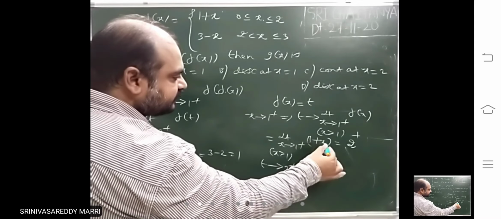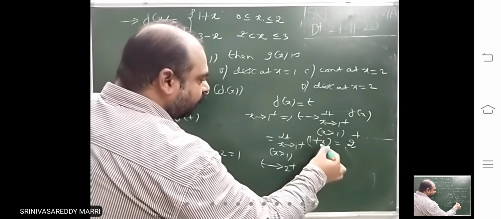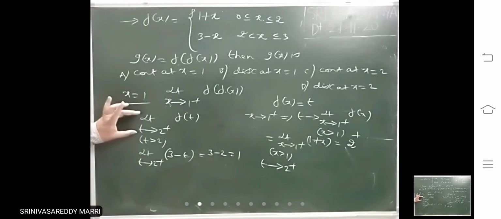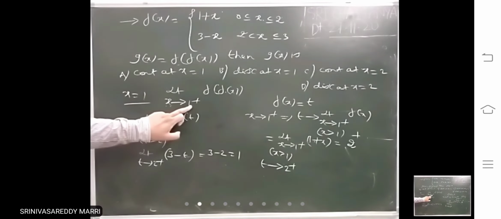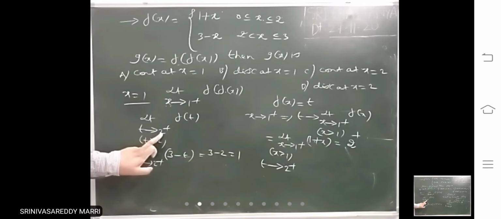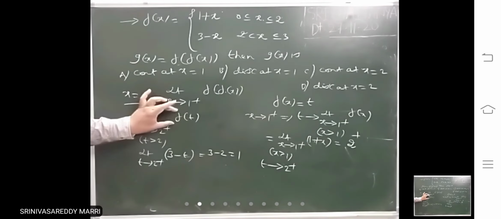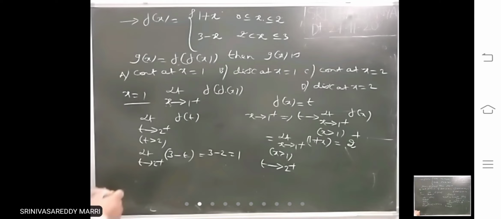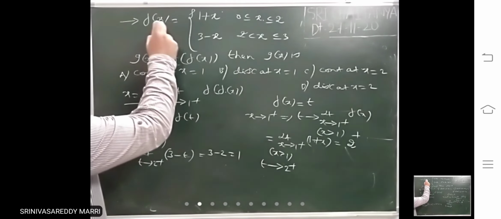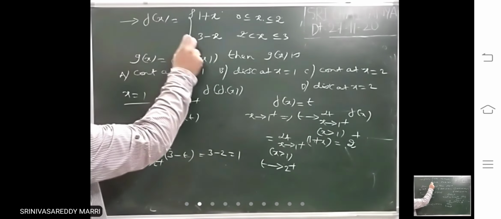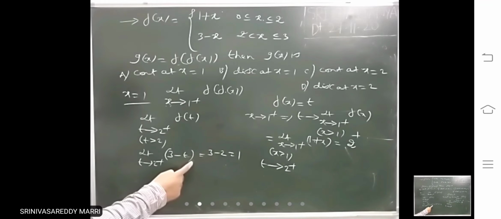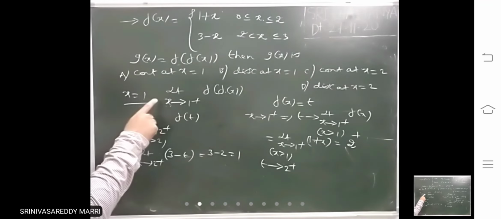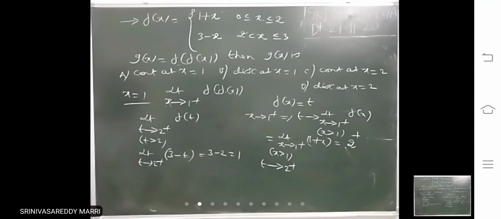Substitute 1.0001, this is greater than 2. That means 2 plus. So x tends to 1 plus means t tends to 2 plus, f of t. Now you have the function definition. When t is greater than 2, f of x is 3 minus x. f of t is 3 minus t. Therefore 3 minus 2, that is 1. That means for this function the right hand limit is 1.